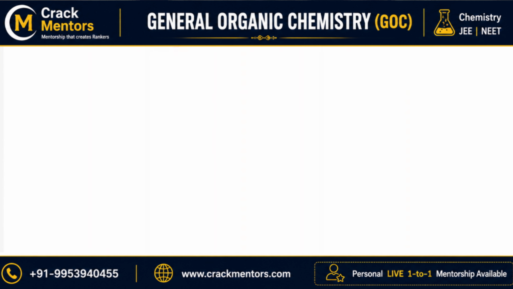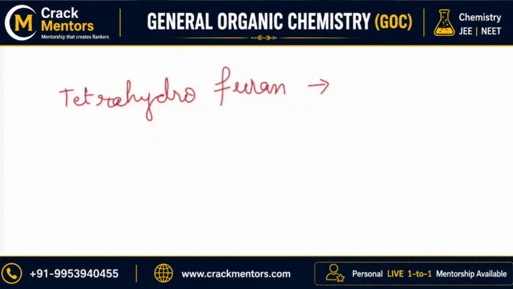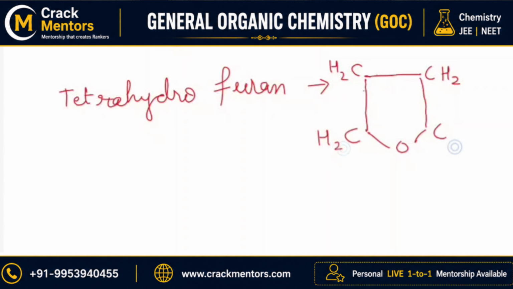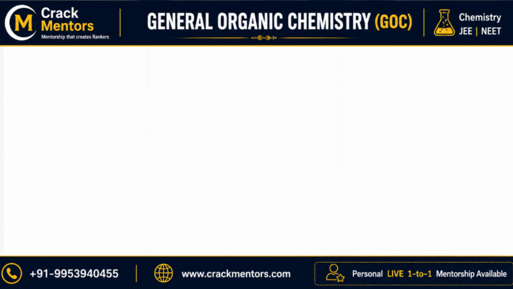Now let me take another thing, that is tetrahydrofuran. Draw the structure of tetrahydrofuran with me. So it will be like this. Now I want you to convert this structure into the skeletal form. So you will tell me that the corners are carbon and how much hydrogen will be there. 2 bonds are already there. Here there is no double bond. Okay. So there will be 2 hydrogens here. Now I want you to write it properly. That is CH2, CH2, CH2, CH2.